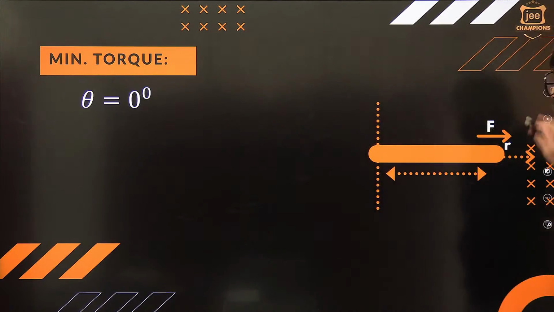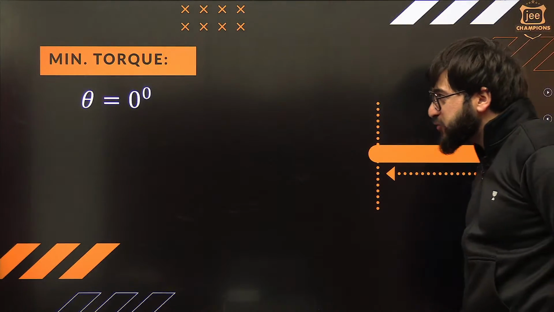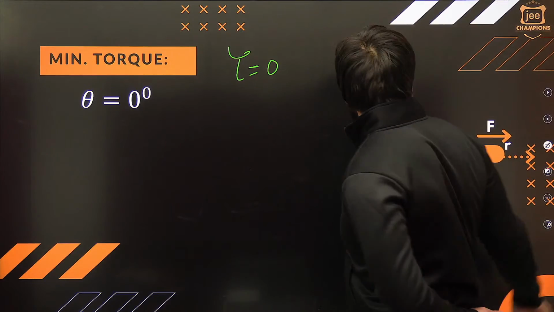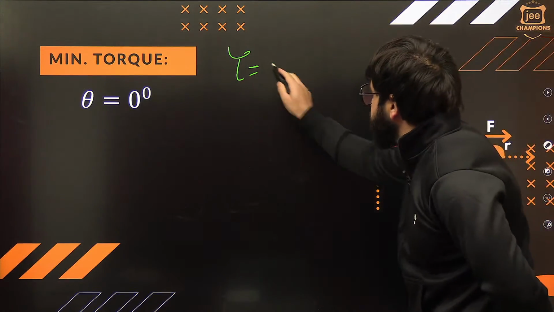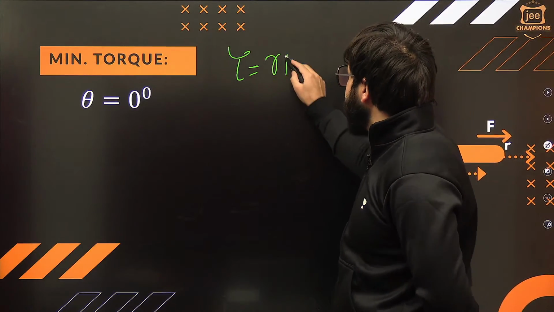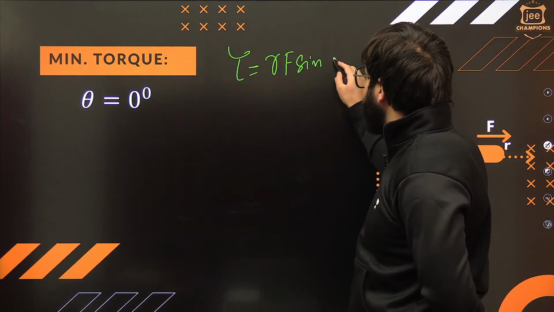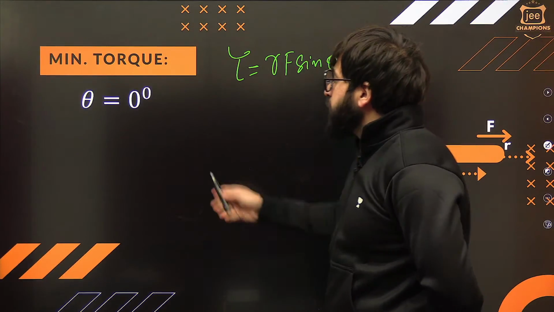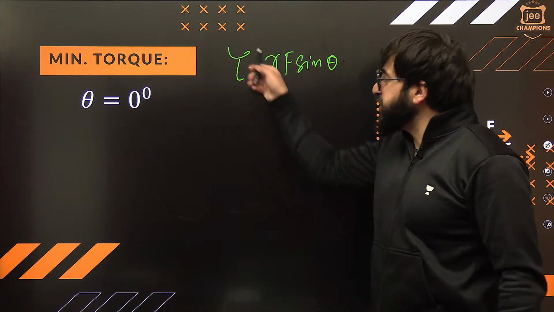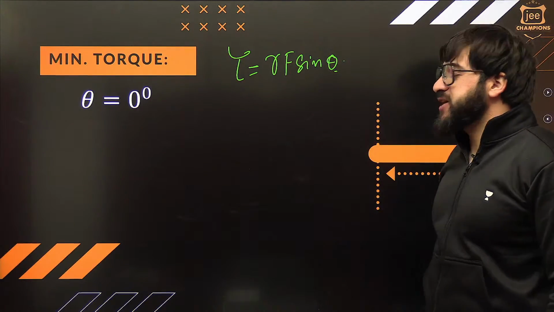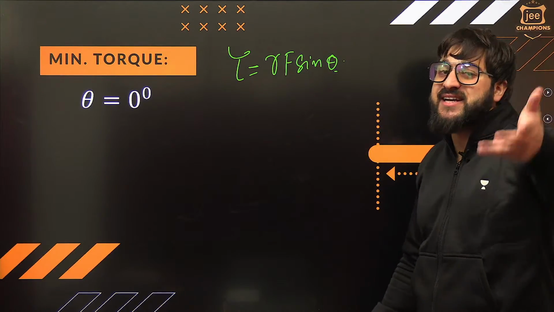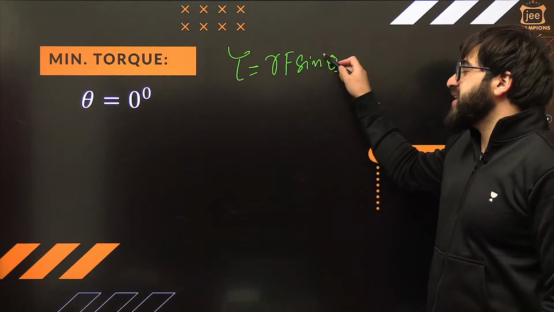Come on. Theta is equal to 0 degrees. So can I say tau is basically 0 in this case also? Let me write it over here. Tau is RF sine of theta exactly. Now, minimum torque. If you want this quantity to be minimum, you have to make sine theta minimum. It will be minimum when theta is equal to 0 degrees.